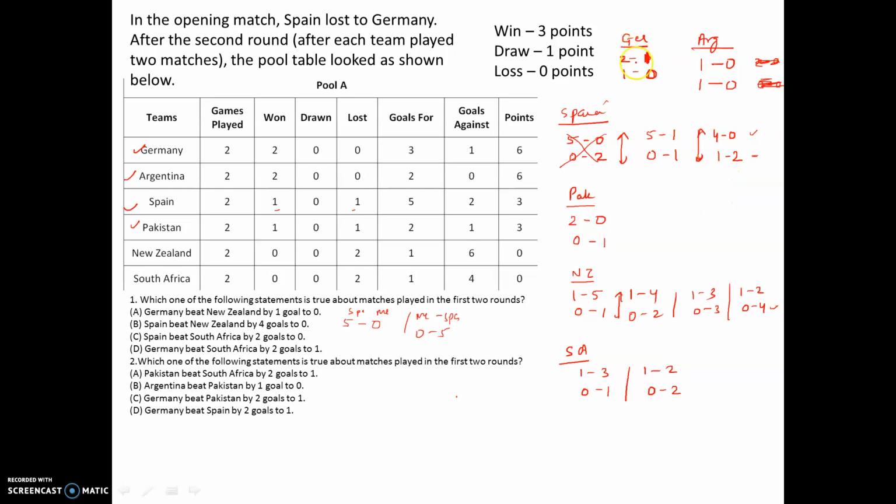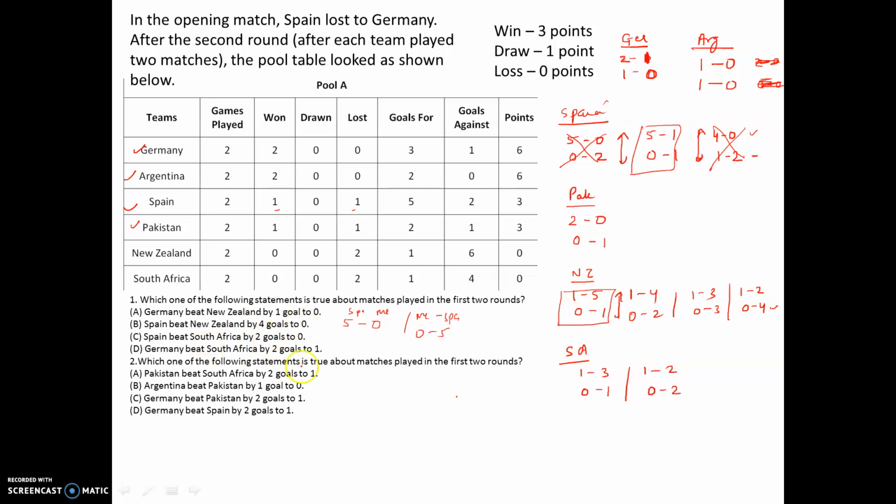So one more 2-1 कहीं और है नहीं. It's not there anywhere if you see this, right? It is again 1-2 only out here. So that means what? This data is only partially satisfying, right? So what we thought as a Spain ka 5-1, 0-1 is a possibility, also 4-0, 1-2 was a possibility, but this is no more a possibility. So that means this case will ideally exist, right? So if this case exists, so along with this it has to exist.